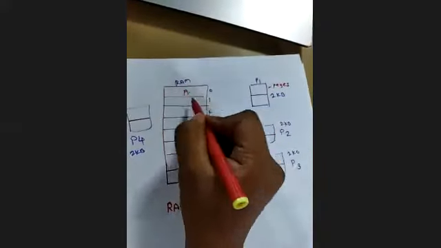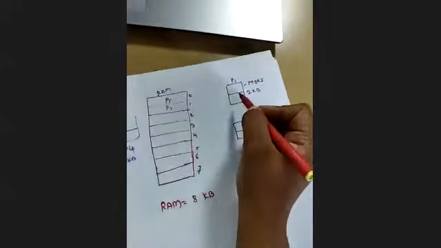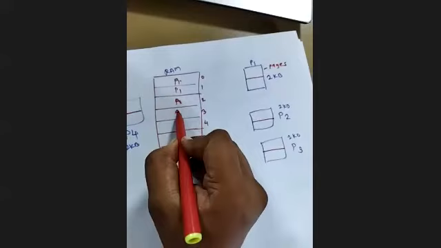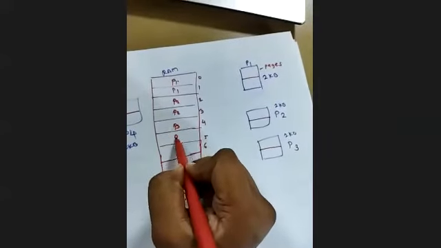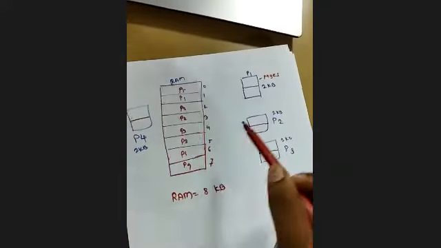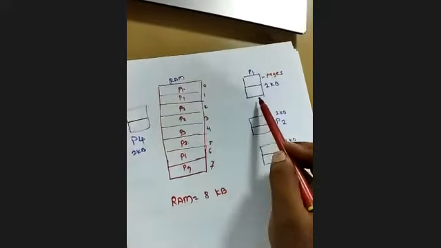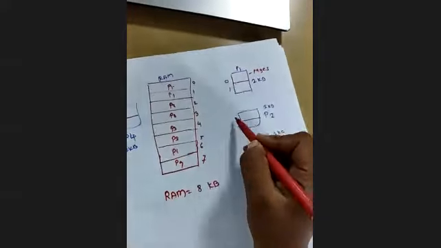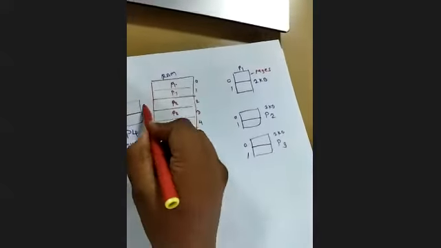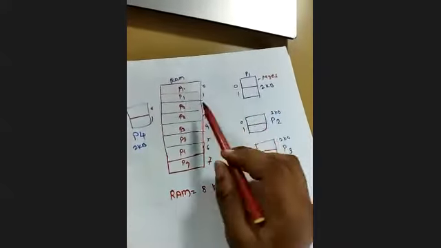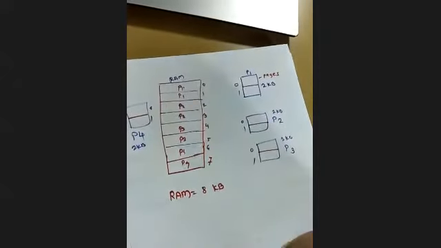So suppose I am putting this P1. We have two parts, two partitions of P1. So P1 I am putting here. Suppose P2, P3, and P4. Now why did we take two frames each? Because every process has 2 partitions, 2 pages for each process here. 0 1, 0 1, 0 1, 0 1, right? So every process has 2 pages that we have kept into the RAM.